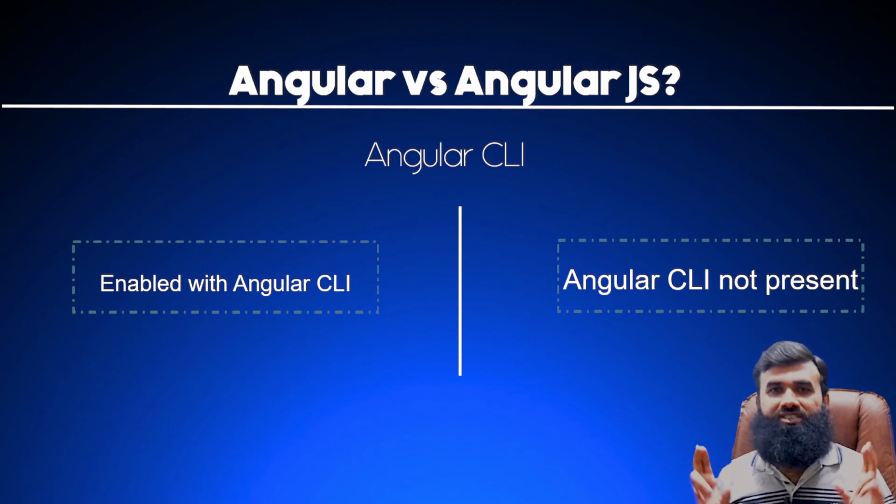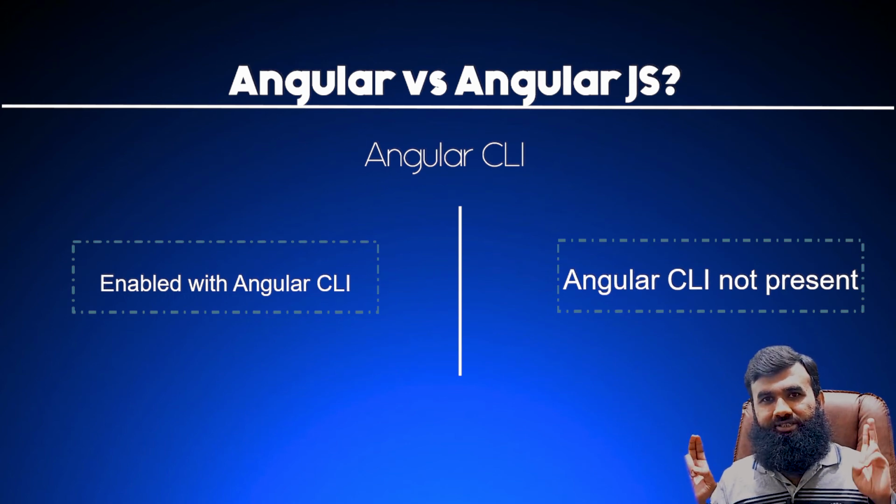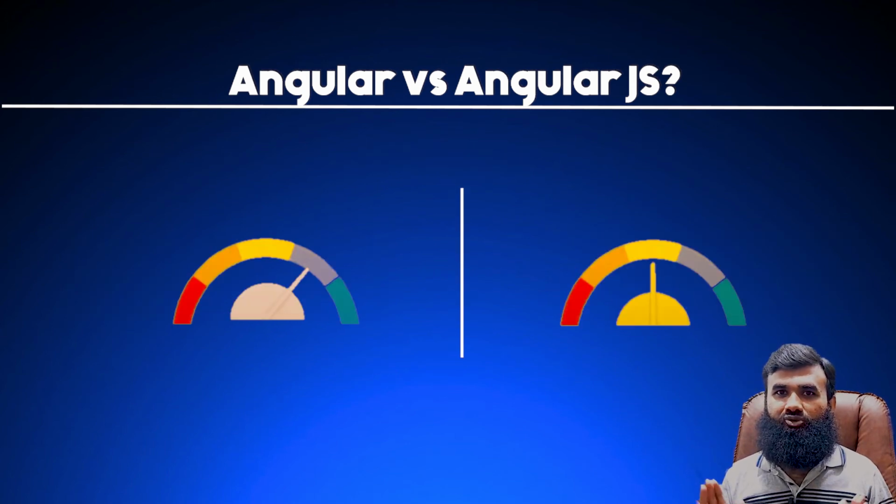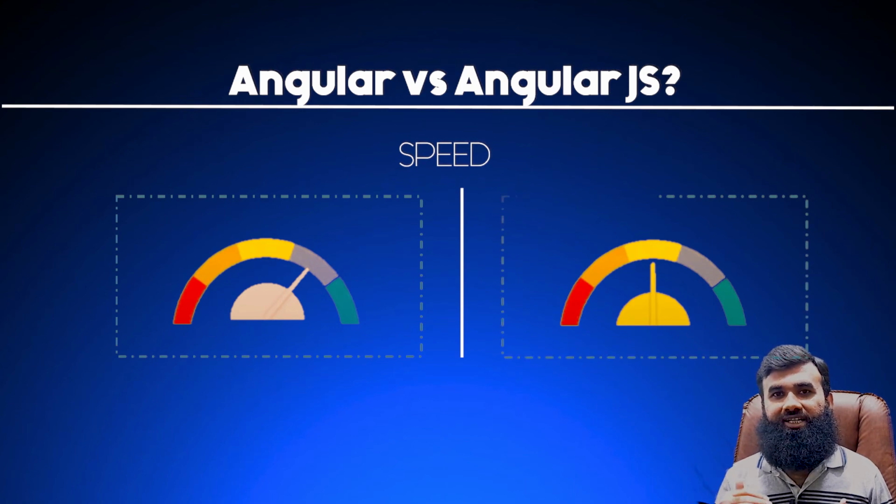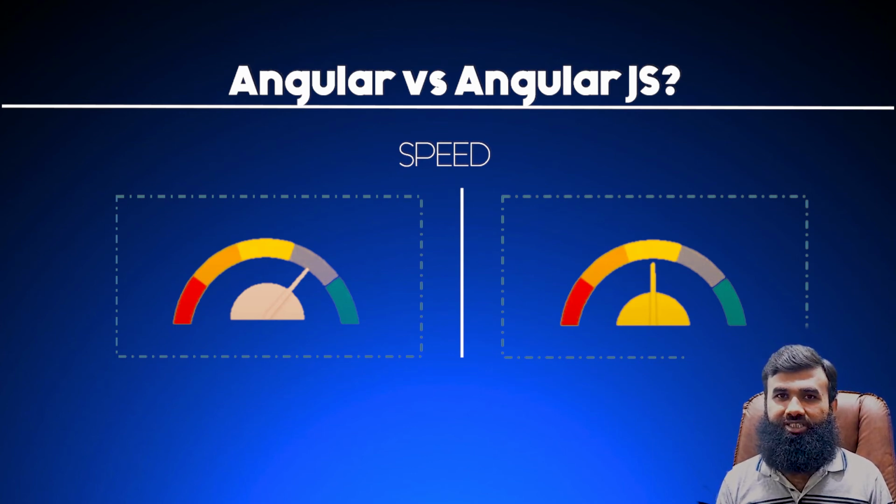Another cool feature which differentiates between Angular and AngularJS is the speed factor. Analysts have examined these two applications and the speed results. According to them, Angular is 5 times faster than AngularJS. On what basis did they make this conclusion? Based on data binding, loading the DOM, updating the DOM, and all the activities which happen in the DOM, all the structure which happens for a complex application.